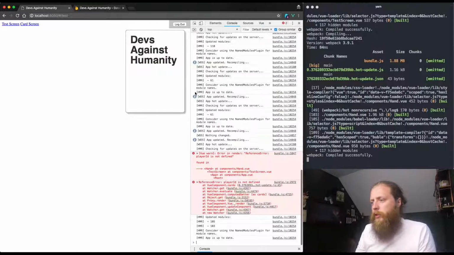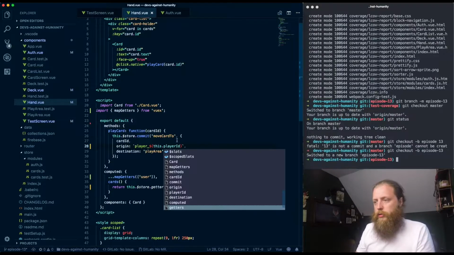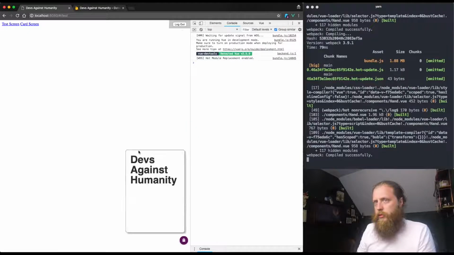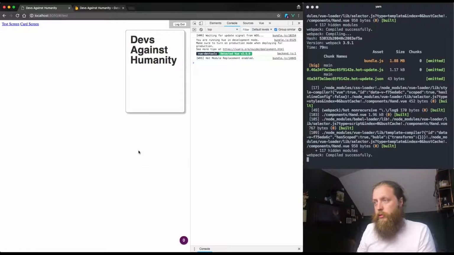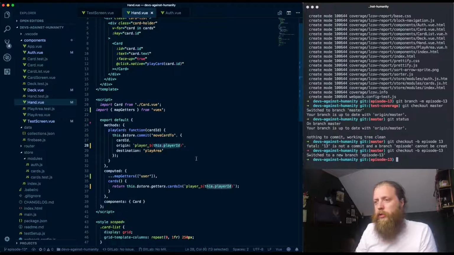And we have issues. I was kind of expecting that player ID is not defined. Is it this dot? Oh, yeah, of course, this.playerID isn't a thing.